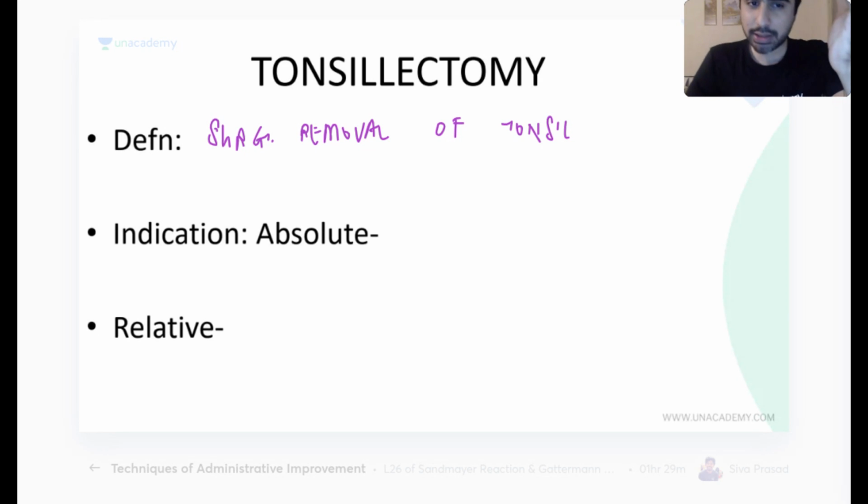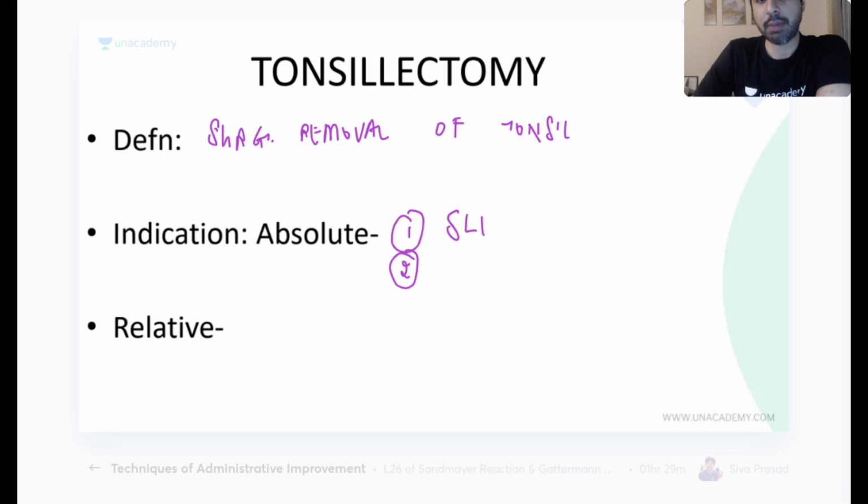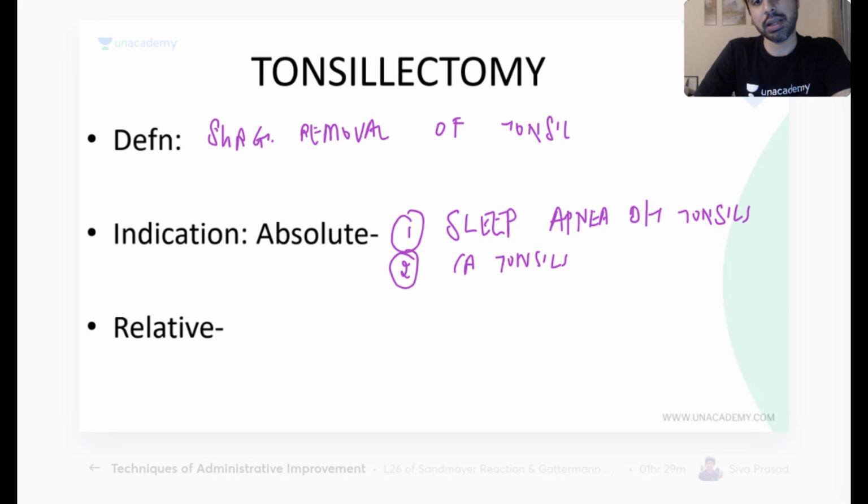And think of common things. So what are the absolute indications for tonsillectomy? There are only two. One is tonsils causing sleep apnea, where sleep apnea is because of tonsils, not because of any other reason. Means the person should have sleep apnea due to enlarged tonsils, and other is CA tonsils. But these are rare indications. Of course, the commoner indications are different.